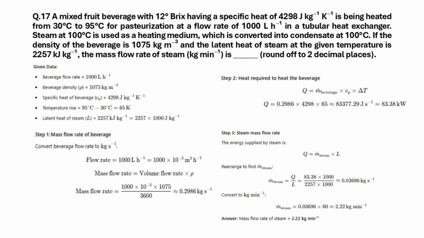From given data, one has to calculate the mass flow rate of steam. The first step is to convert beverage flow rate to kilogram per second. Mass flow rate equals volumetric flow rate multiplied with density. Heat required to heat the beverage is mass times specific heat times temperature change. The energy supplied by steam is equal to the heat required, through latent heat. Equating the heat energy, we can calculate the mass flow rate of steam.